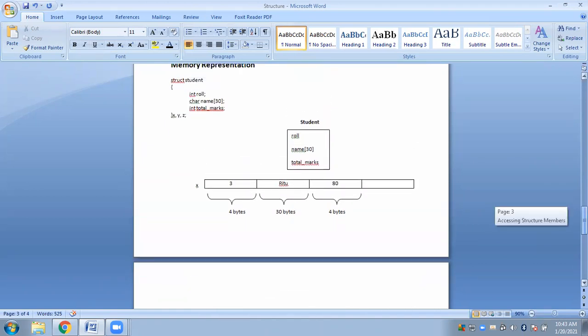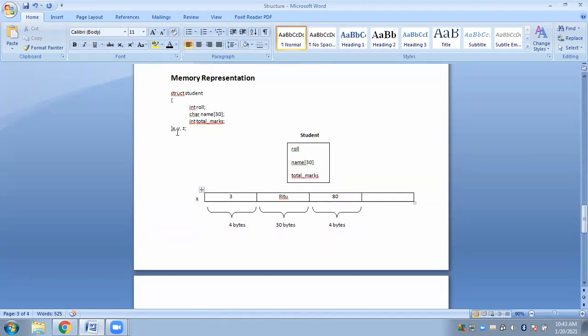Now next is, how do we access this variable? I have shown you the memory representation, but how are we going to give input? How are we going to access these variables using the structure? In terms of code, I have not written anything here. Have I written any scanf statements to read the values? No. Or any printf statements to display the values? No. This is just the structure declaration, what your structure is and how it would look, what records it will maintain.